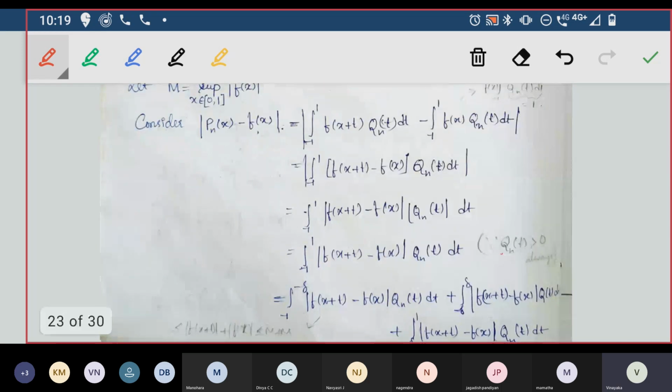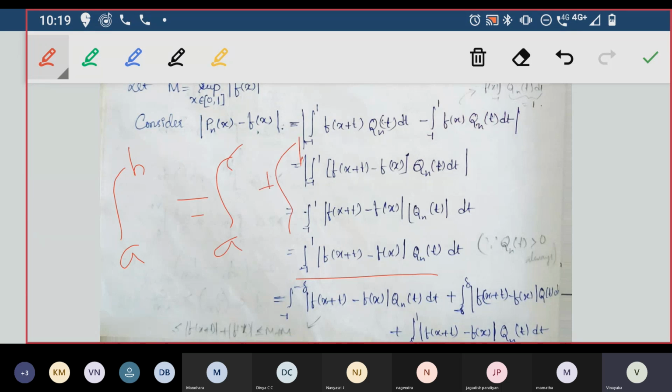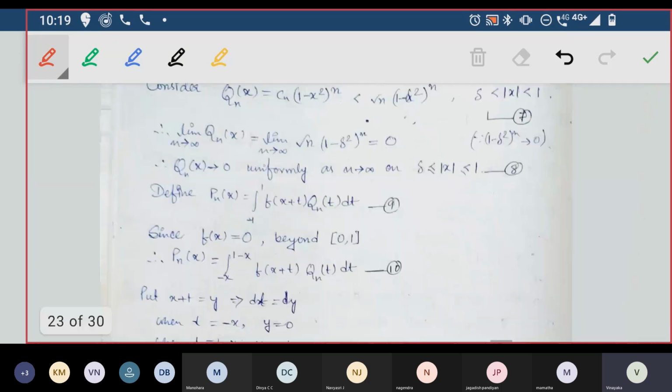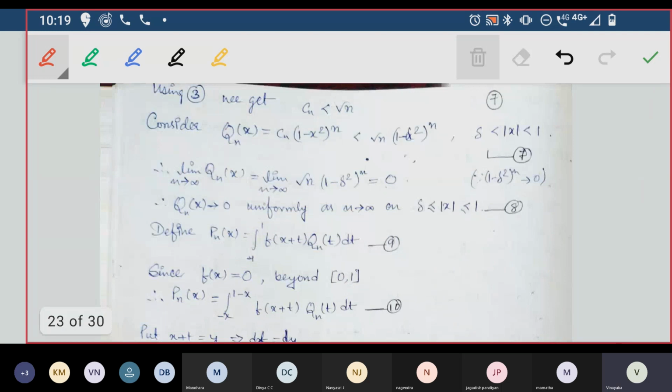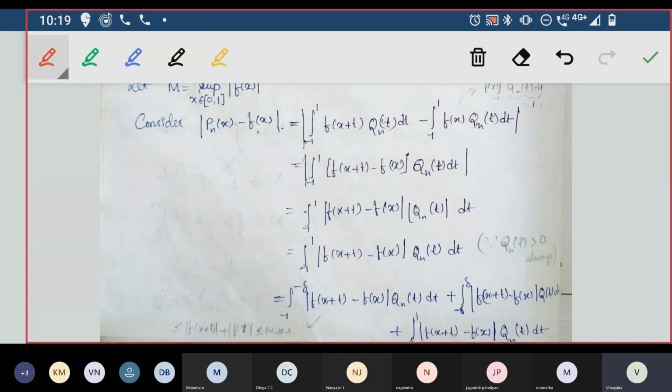So I'll divide this whole integration from -1 to 1 as -1 to minus delta, minus delta to plus delta, and the last one plus delta to 1. So I'll divide this whole integration into 3 parts. That can be done because integration a to b can be written as integration a to c plus integration c to b, if c is between a and b. So delta is in between -1 and +1, which is given by here. Delta is less than 1, so I can write these 3 terms.